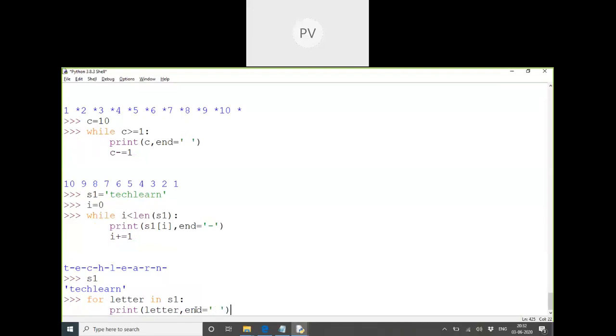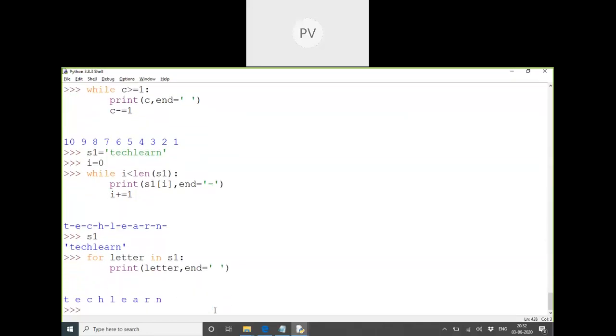Because a loop is all about repetition, what we are repeating is this print statement, from the first letter till the last letter. We are printing each letter from the beginning till the last, separated by a space. I did not mention the index, the condition, or an increment, but it has been done. The same thing works if there is a list. I can use that for the list also.